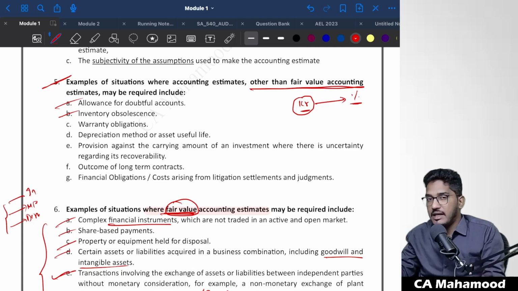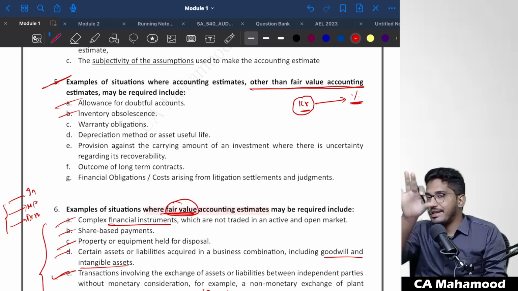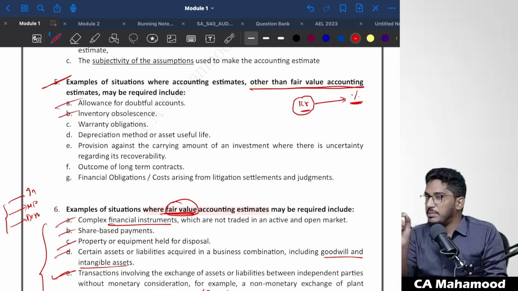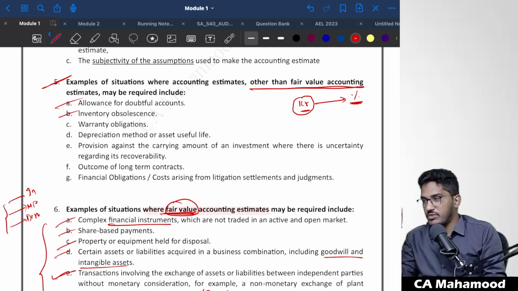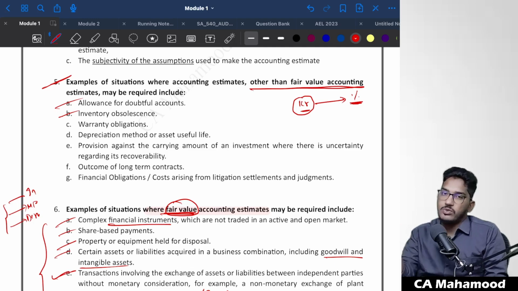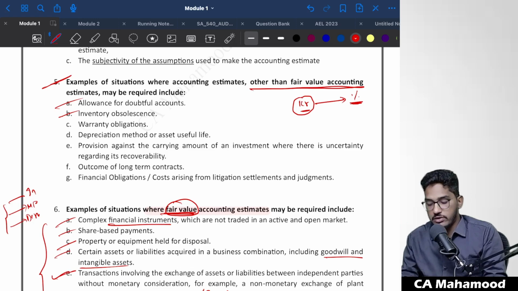They will not calculate exactly how much has been damaged, but depending upon the condition of the stock, they will determine a certain percentage. That we call provision for inventory obsolescence. For determining that also, the company will not use current market prices. Mainly they use past data for making that estimation.